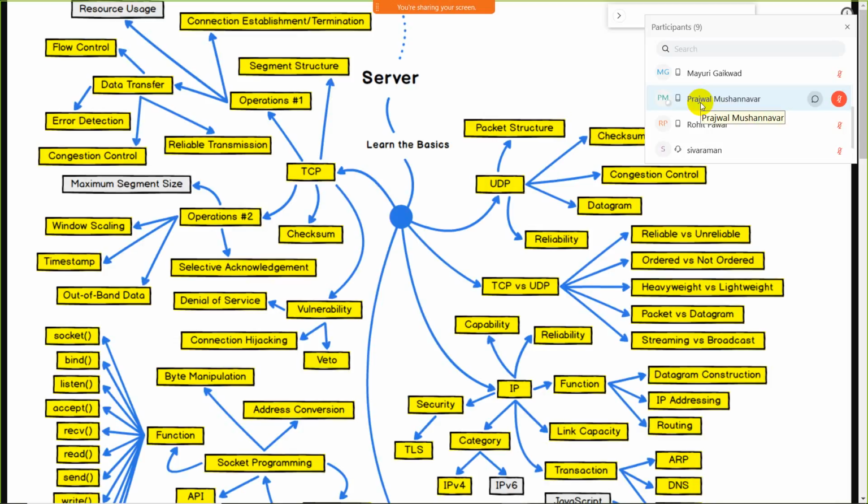If you get any error while playing the game, checksum is useful. So these are some of the TCP parts. After that, the UDP part. UDP means User Datagram Protocol, which acts oppositely to TCP.